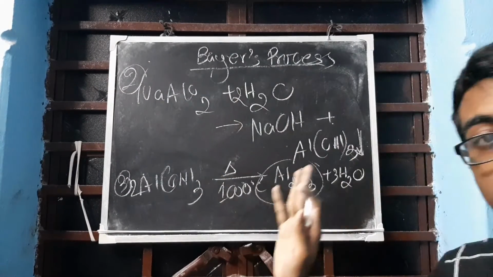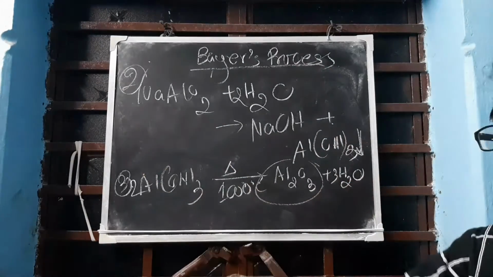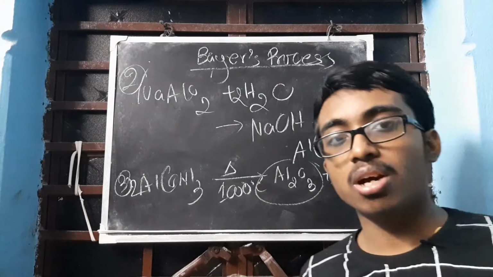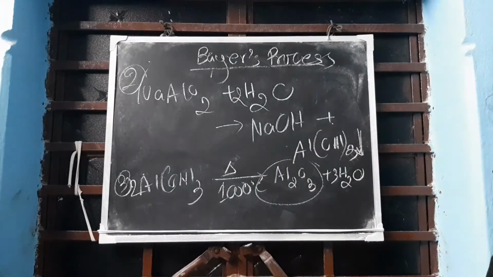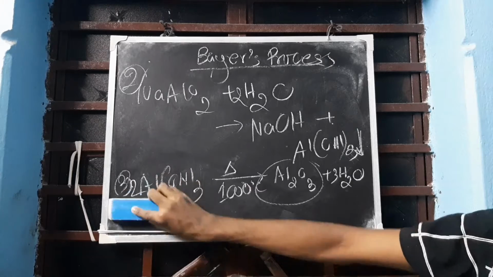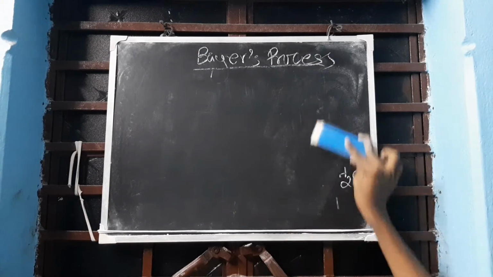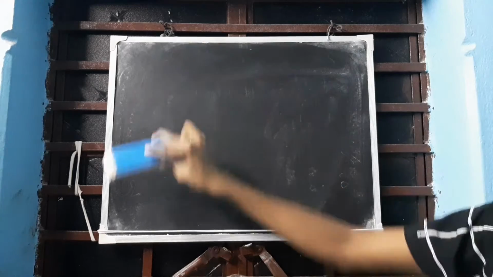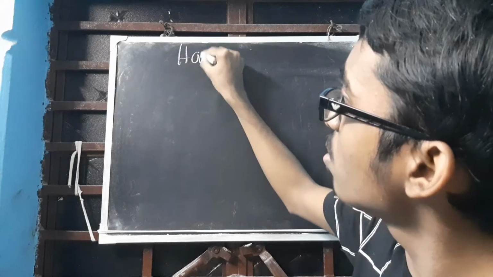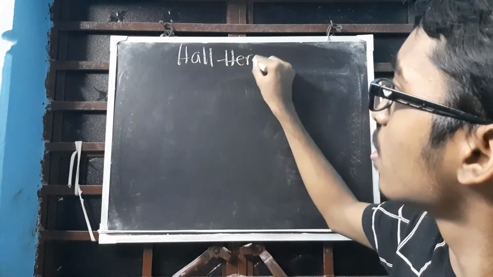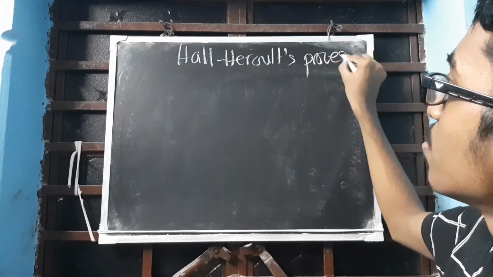Baeyer's process is over. We have another process left, that is electrolytic reduction of alumina. Okay? Clear? Let us move on to the next process, that is Heroult's process. Electrolytic reduction of alumina. Heroult process.